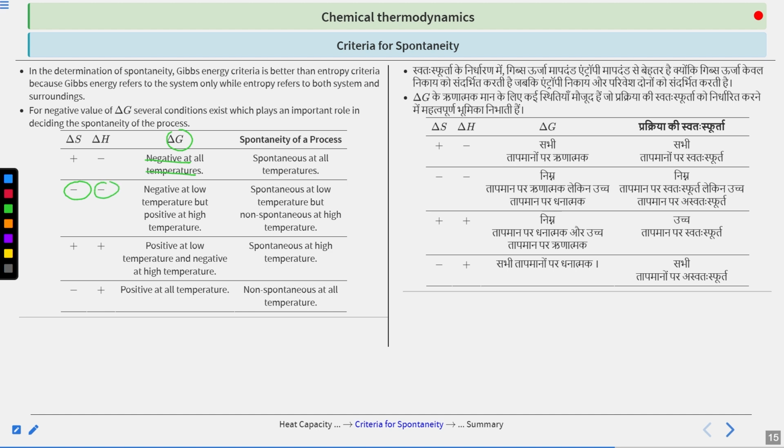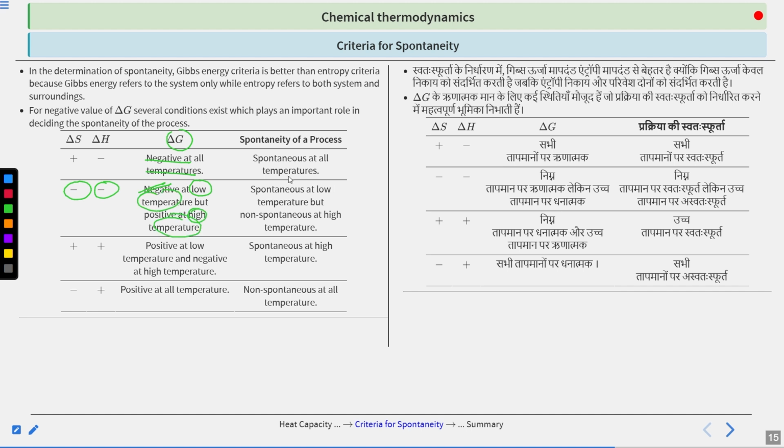Next, if delta S is negative and delta H is negative, that means your delta H is negative. Good. But if your delta S is negative, then it will be multiplied with the negative sign of the formula, and that will result in a positive value. So if your temperature rises, the positive value will rise, and hence in this condition delta G is negative at low temperature. Clear? Because as you increase the temperature, your T delta S term will also rise, and since it is negative, it will become more and more positive. So it is spontaneous at low temperature, as it is negative at low temperature but positive at high temperature.